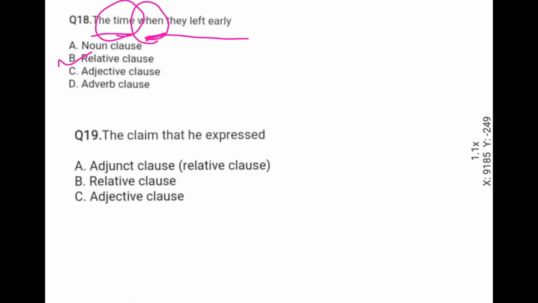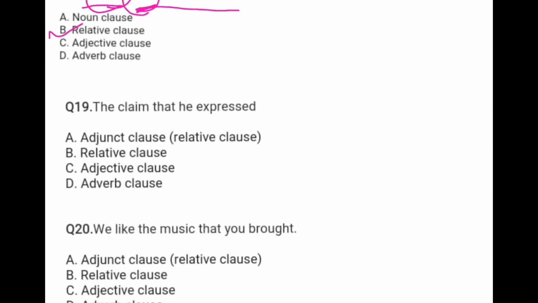Next sentence. The claim that he expressed. Here, the options are: adjunct clause, relative clause, adjective clause, and adverb clause. The right option is adjunct clause.